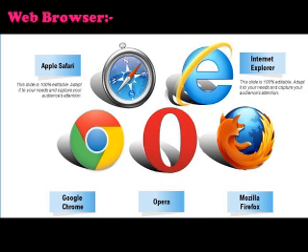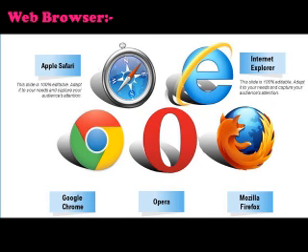Next term is web browser. Web browser is a software used to find, retrieve, view and send information over the internet. Using the web browser, we can access and display the web pages on the screen. There are two types of web browsers. They are text browsers and graphical browsers. Text browsers are used to display only textual information on the web page. Examples of text browsers are Linux, W3M and WebEye.